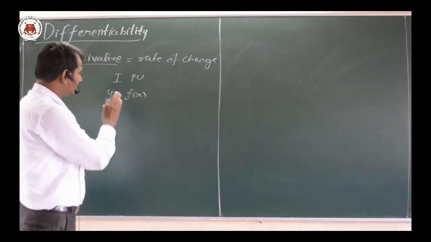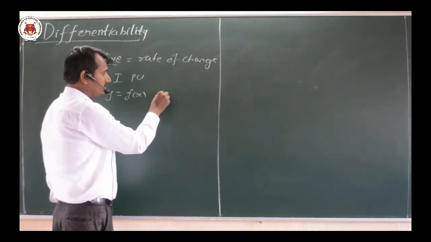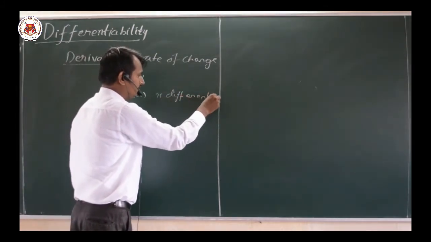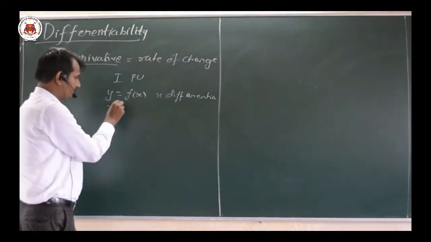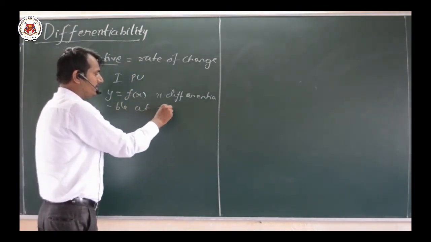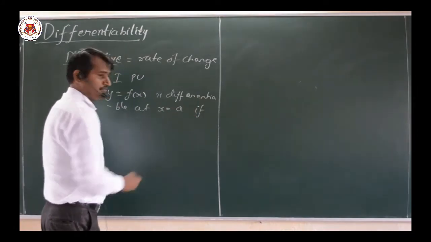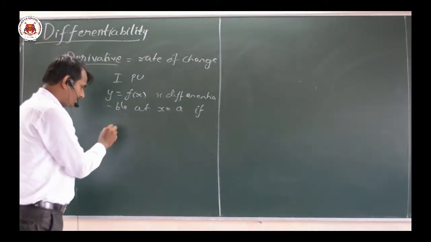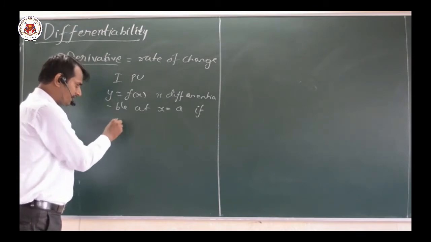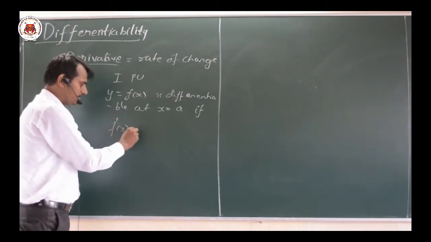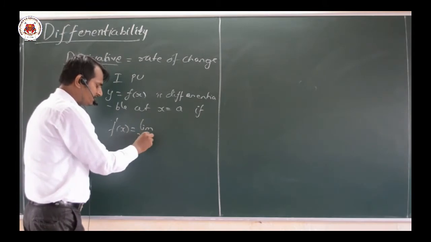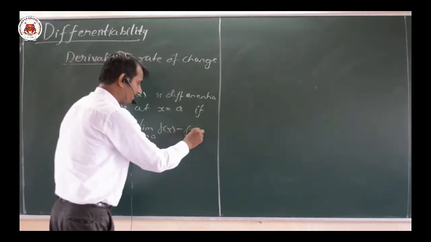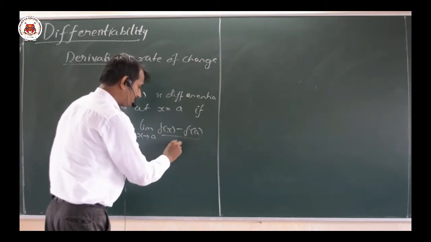We say y is equal to f of x is differentiable at x equal to a if, it is denoted by f dash of x equal to limit as x tends to a, f of x minus f of a divided by x minus a.